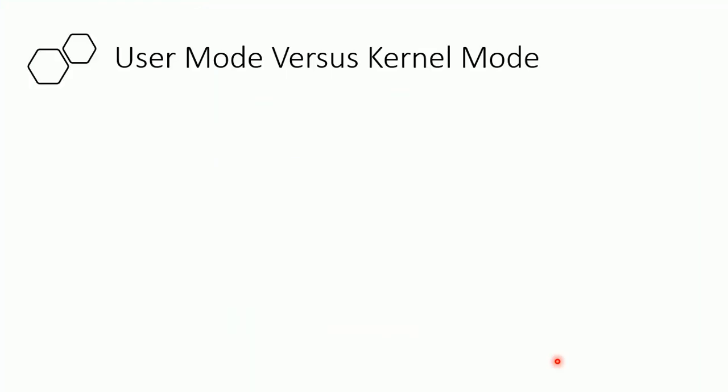User mode versus kernel mode. User mode is said to be restricted mode, and kernel mode is privileged mode. Computer only enters kernel mode when user mode requests access to hardware resources. User mode is considered as the slave mode or restricted mode, whereas kernel mode is considered as the master mode or privileged mode.